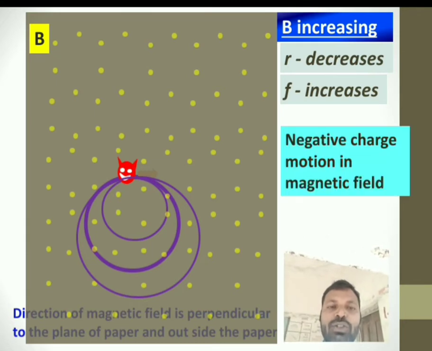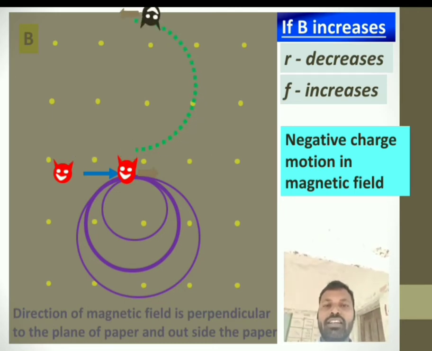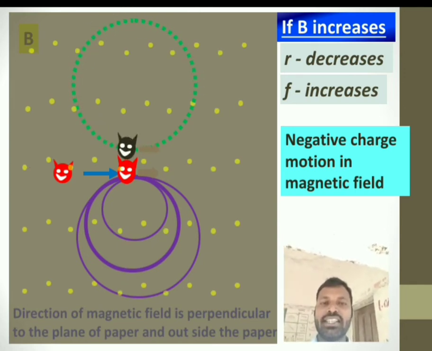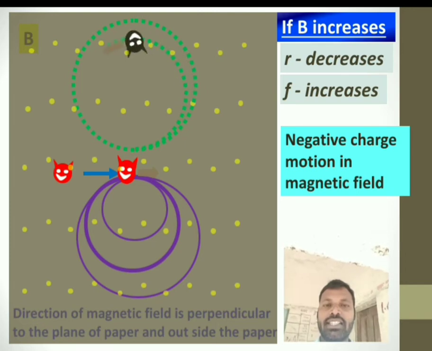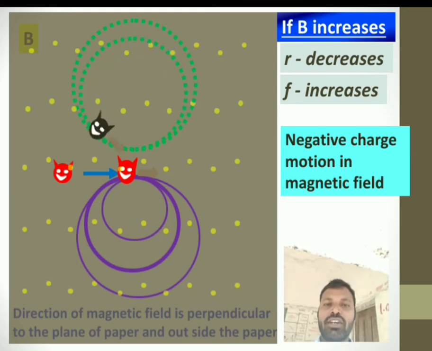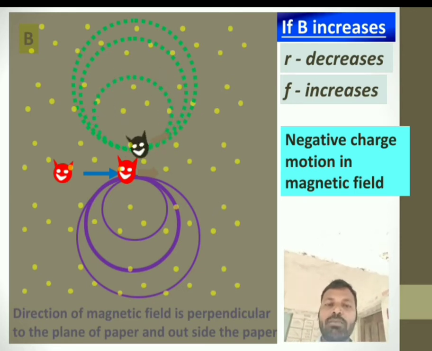Same thing if I do with a negative charge; here I have taken a positive charge. Now I am taking a negative charge and doing the same experiment. See here, black color is my negative charge, magnetic field is less, now it is taking a circular path with larger radius. Now I am increasing the magnetic field, and it is taking a circular path of radius less than the first one, and if you observe carefully, the speed is increasing. Now if I increase the magnetic field further, it is taking a circular path even smaller than the first two.